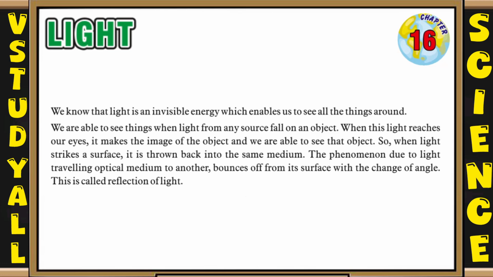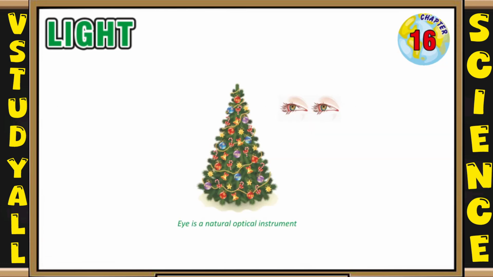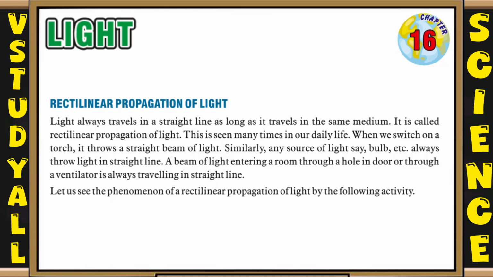The phenomenon due to which light traveling from one optical medium to another bounces off from its surface with the change of angle is called reflection of light. So here you can also see the picture in which you can see that the eye is a natural optical instrument. So now let's see another topic, that is rectilinear propagation of light.